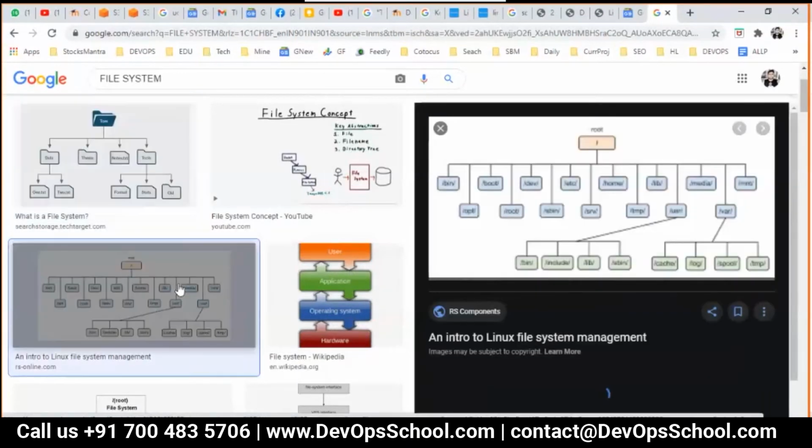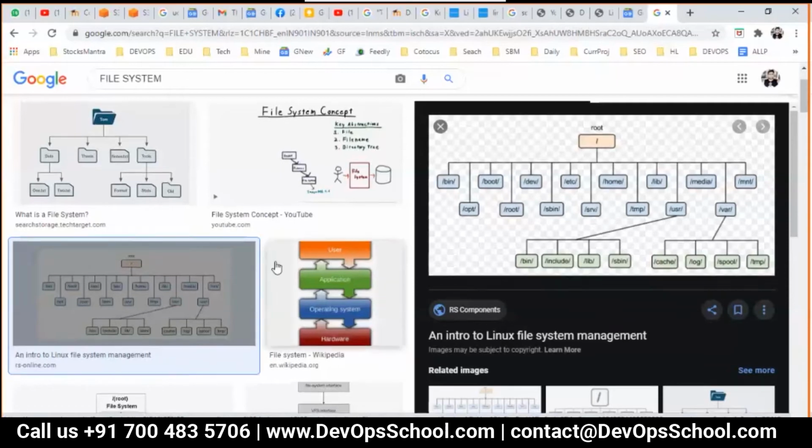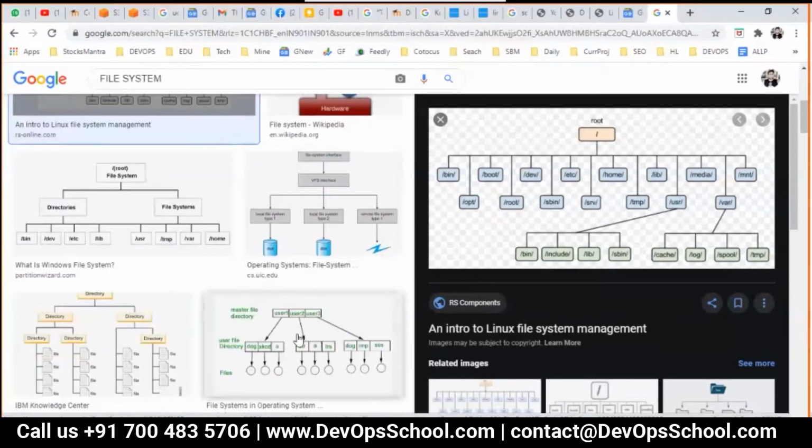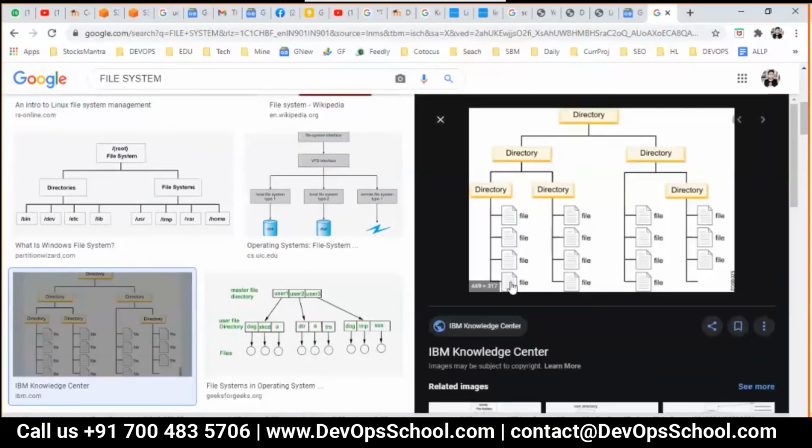I see other images also. Wonderful. Okay, I've seen this somewhere. Have you seen this image somewhere? I hope it's visible to all of you. Anyone? Where have you seen this? Guys, are you there? Linux operating system. Okay, great. Linux. Wonderful. Guys, see here. This is also a file system.